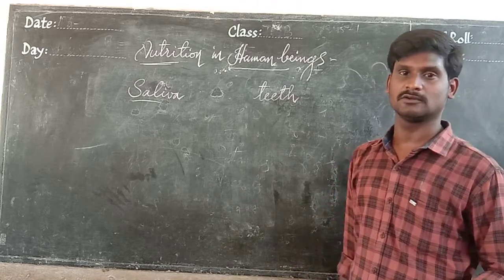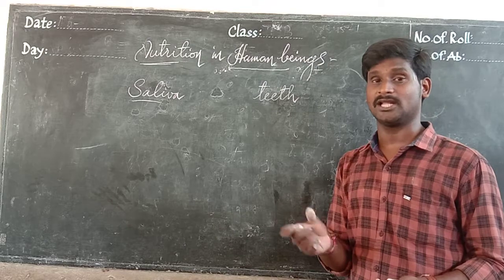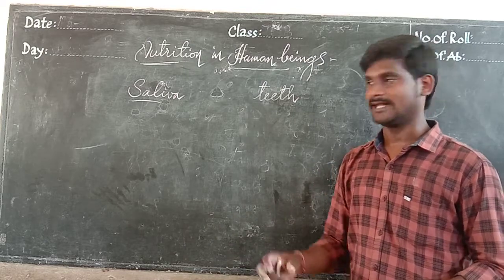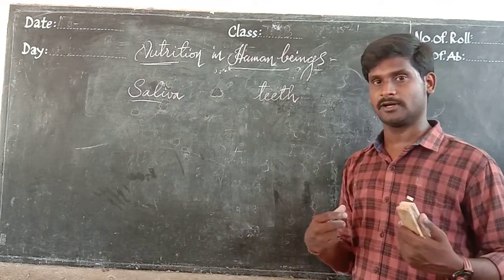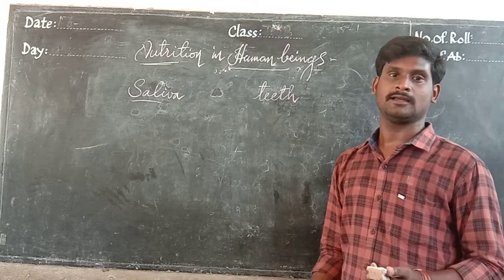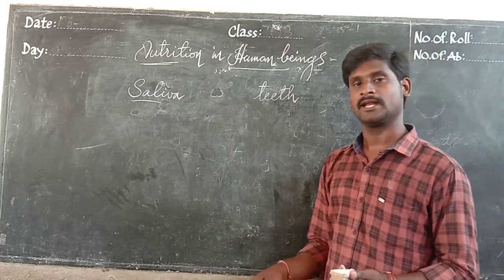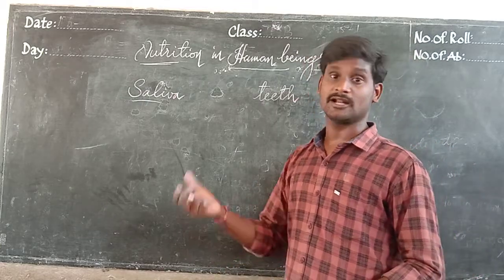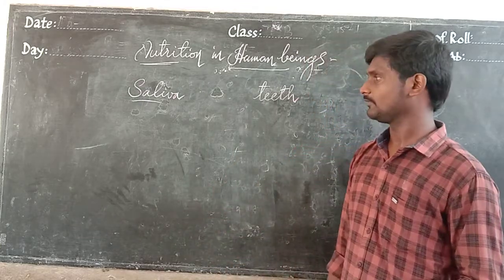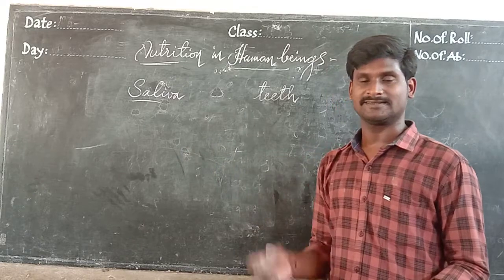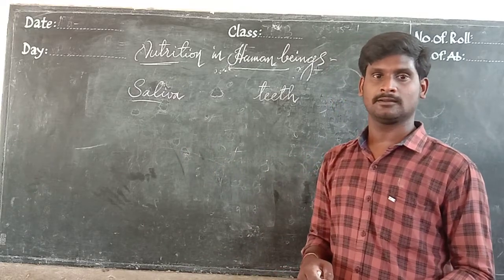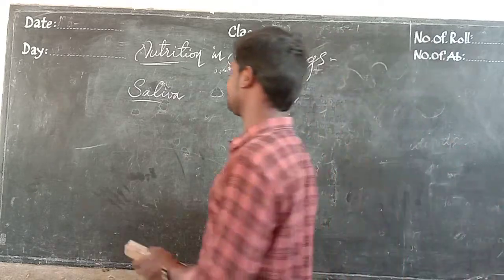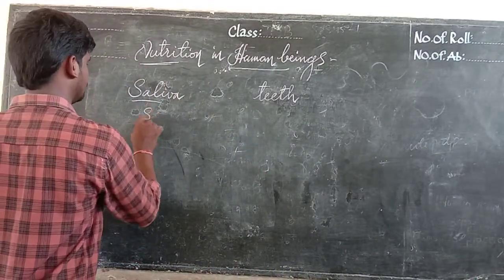Not only that, saliva also contains some types of chemicals. In the digestion of food, when it goes into our body, different chemicals participate, like some enzymes and gastric juice. Saliva is secreted from the salivary glands.